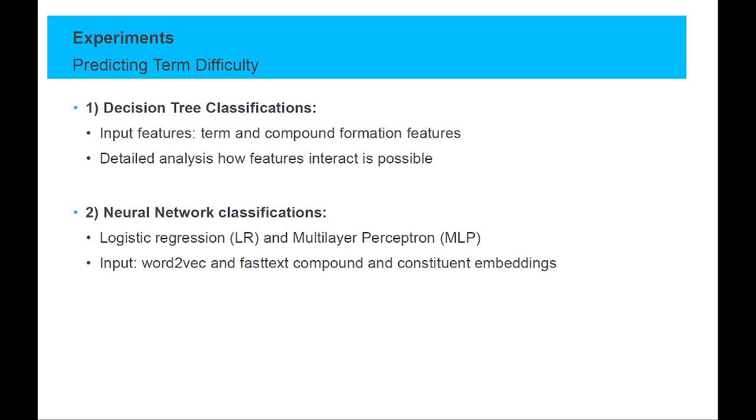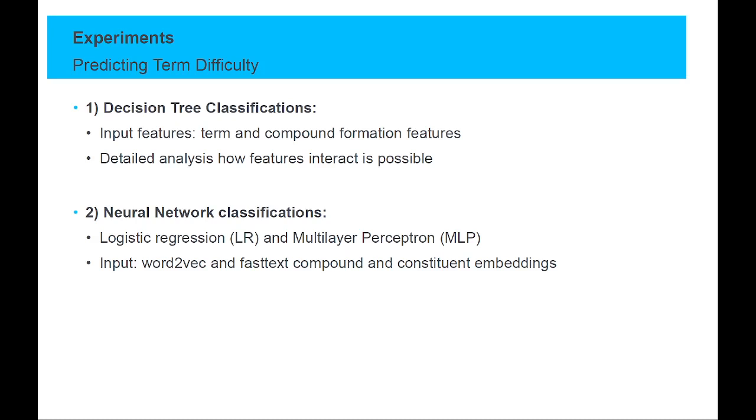For our experiments, the goal was to automatically predict the compound difficulty based on features that were computed on the 3 domain corpora. The experiments can be divided into 2 parts. Decision tree classification with handcrafted input features that reflect term and compound formation attributes. Decision trees allow for a detailed analysis of how features interact.